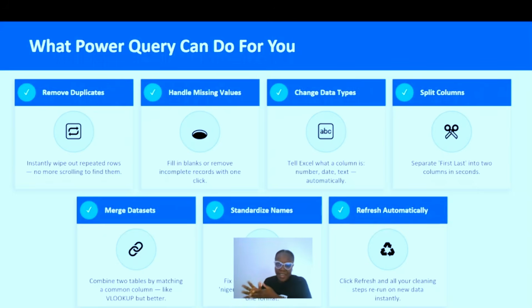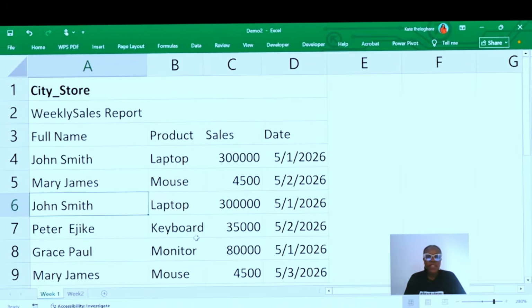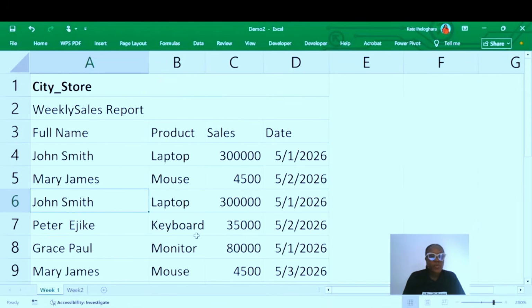Now let's get right into Power Query, see how the interface looks, and also what we can do with Power Query. Let's go. We are now in Microsoft Excel. Remember we said that Power Query is a built-in ETL tool in Microsoft Excel and Power BI. So what this means is that Microsoft Excel has the Power Query feature, and we are right in Microsoft Excel.